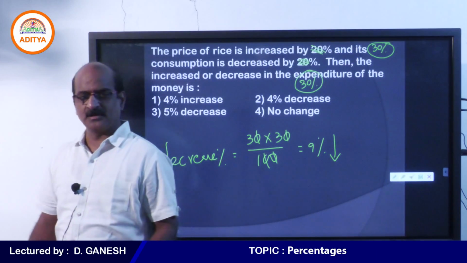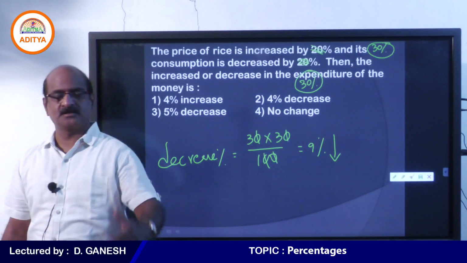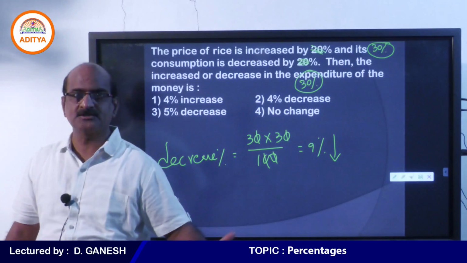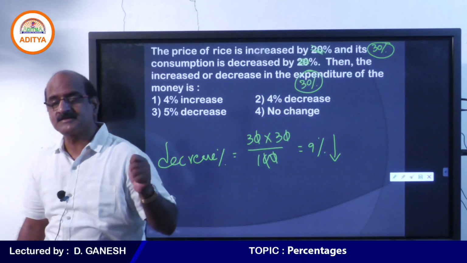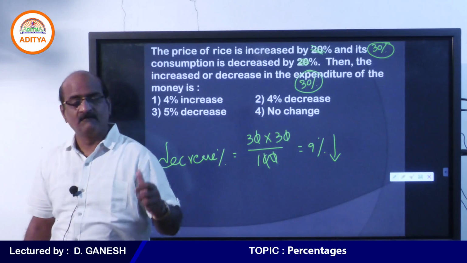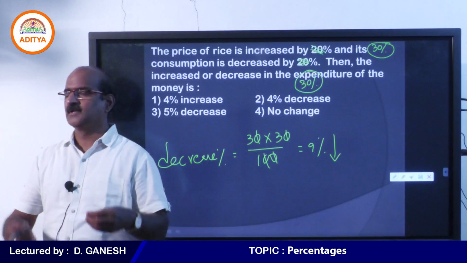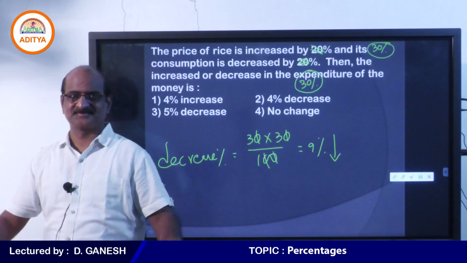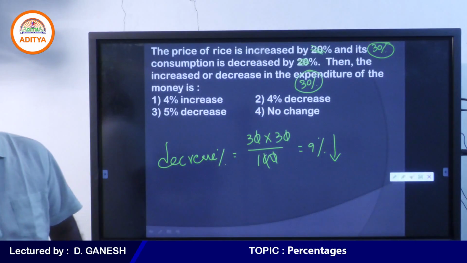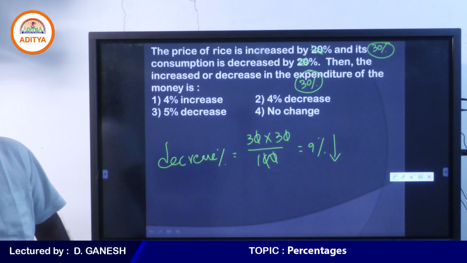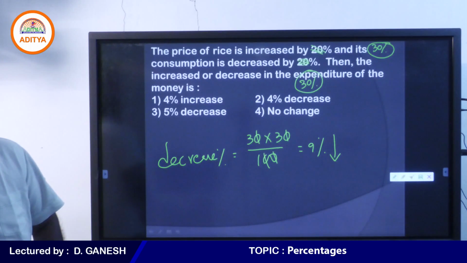You might have taken expenditure as 100 into 130 by 100 into 70 by 100. Yes, absolutely right, that is the process. Actually that is how we need to do it. But what I said yesterday, my dear students, when percentage increase and percentage decrease are same, there is always loss. There is always loss in the whole transaction, and the loss percent is nothing but 9%.